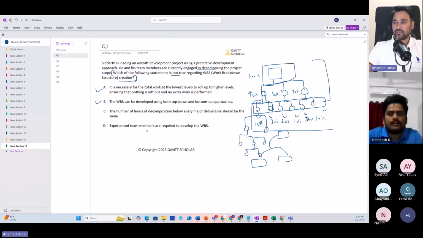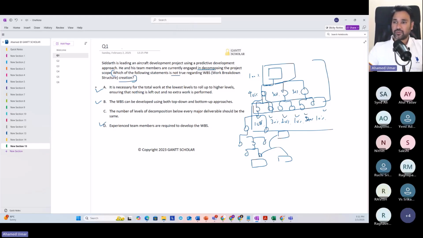And experienced team members are required to develop the WBS. Definitely yes, because decomposition is based on expert judgment. Whether to split the work or not is based on expert judgment. If you do not have experienced team members involved in the WBS creation, then we won't be able to properly decompose. Also, we may not know whether we have the right level of decomposition. Sometimes people do too much decomposition, sometimes too little. Both must be avoided. Because this is a "not" type question, we eliminate these options and go with the odd man out. Therefore, the correct option is answer option C. Clear?